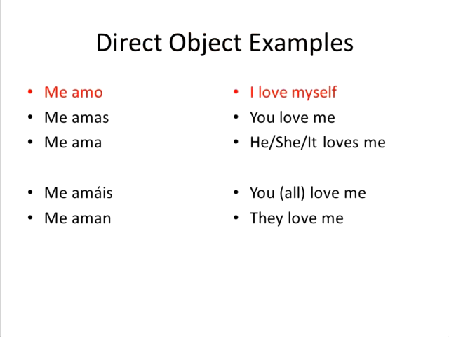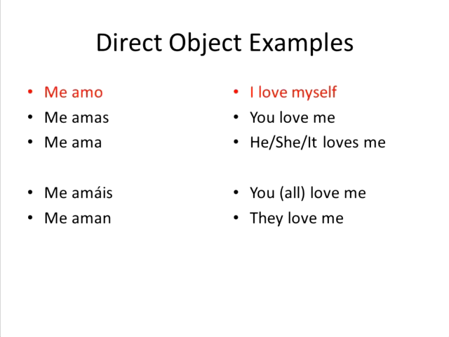And finally, we have 5 direct object examples. You might be wondering why we do not have 6, and I'll explain that when we get down to nosotros. So first we have me amo. I love myself. That's an example of a reflexive. Reflexives are examples of direct objects, but all direct objects are not examples of reflexives. So we have me amo, I love myself.